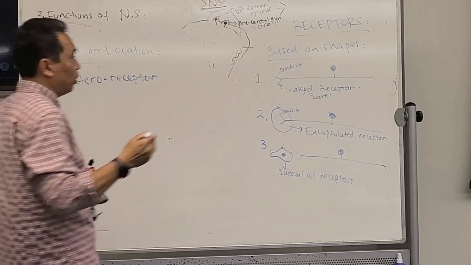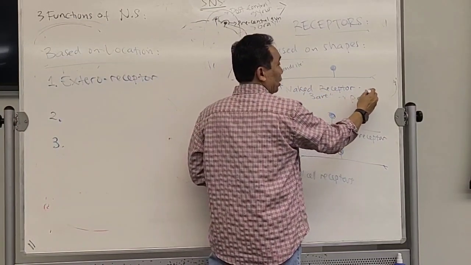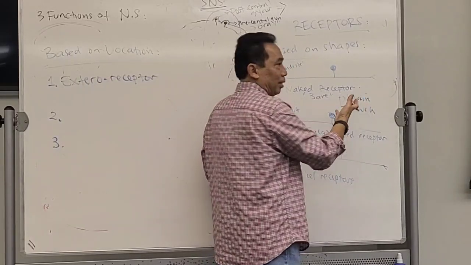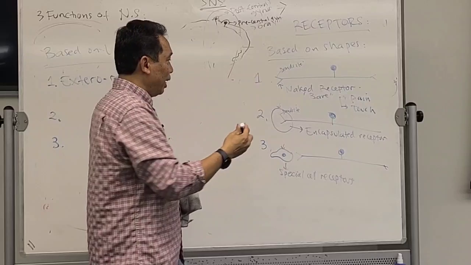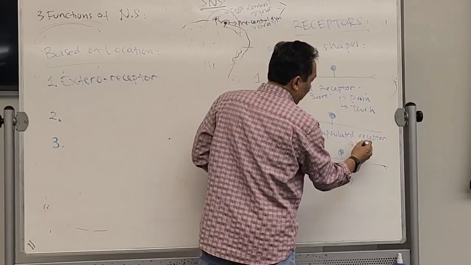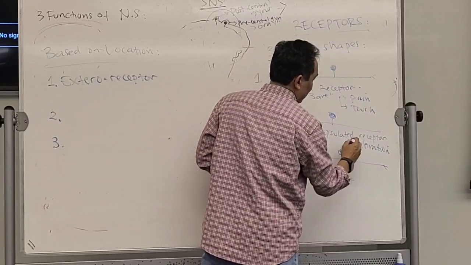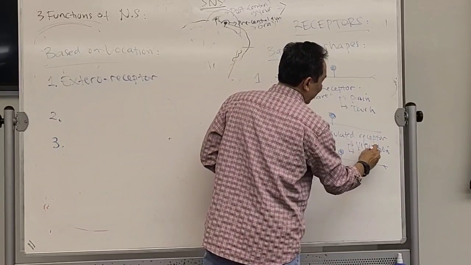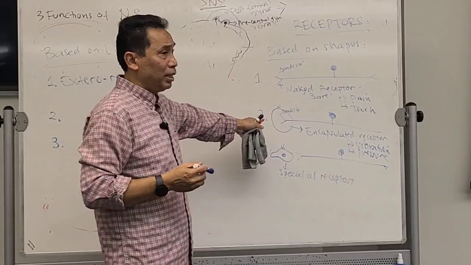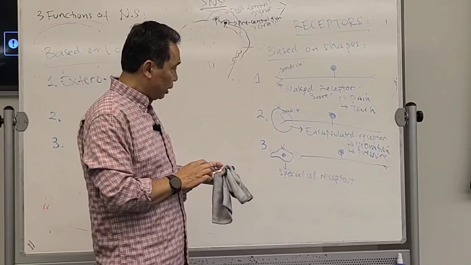I forgot to give you examples over here. For the naked nerve ending, examples are the pain receptor and touch receptor. They look like this. And for the encapsulated ones, examples are vibration and pressure receptors; they have encapsulated nerve endings.